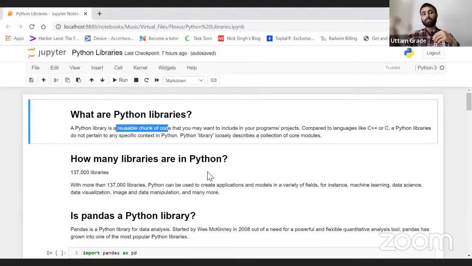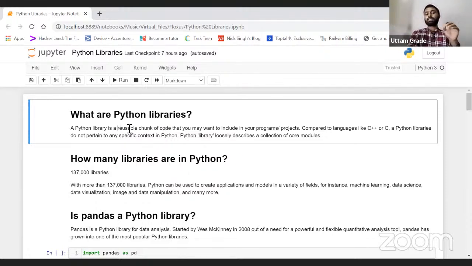Then it can be used by anyone, like the pandas library, numpy, scikit-learn, scipy, and many more libraries we have in Python. These libraries are nothing but modules, or functions. In simpler words, Python libraries are functions where other persons have solved a problem and uploaded it to the community for everyone to solve that specific problem. Okay, this is the meaning of a Python library.